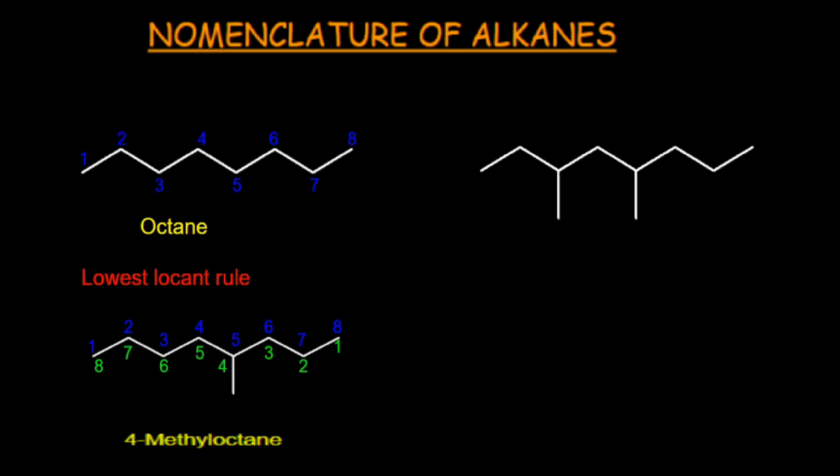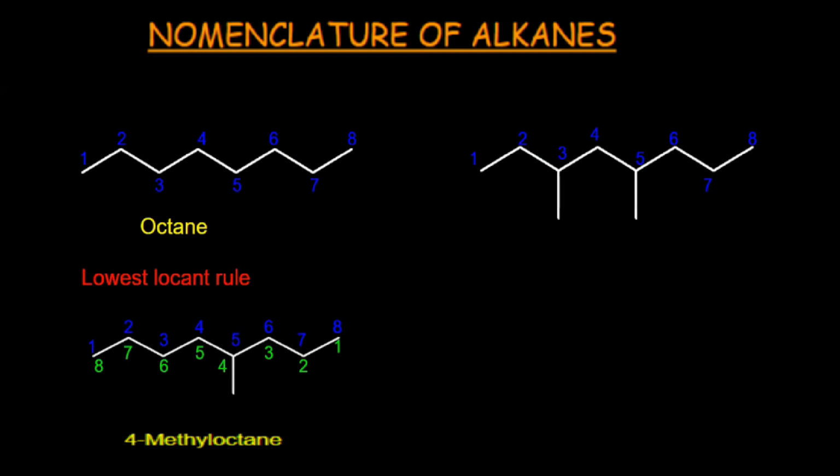Now let's discuss the third example. This is the molecule. Firstly, you have to select the longest chain. Secondly, number each carbon atom in the longest chain. Numbering can be started from right or left side, but according to the second rule, which is the lowest locant rule, numbering would be started from the side where the substituent finds its lowest locant. 1, 2, 3, 4, 5, 6, 7, 8.